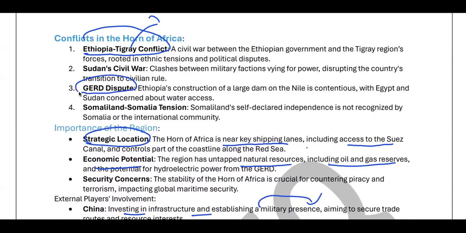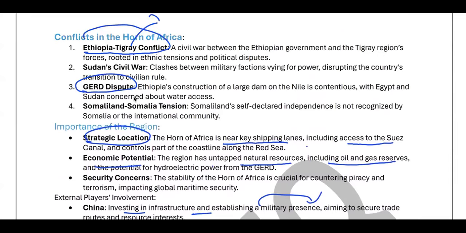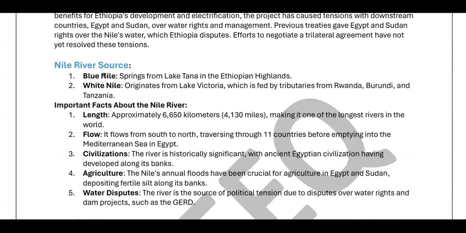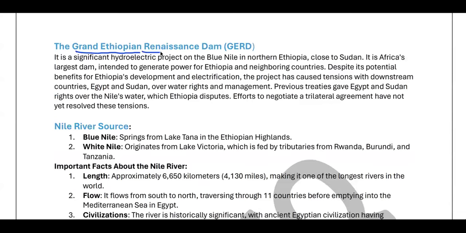What is this GERD dispute? This is nothing but the dam constructed on the Nile River. If you can see here, the Grand Ethiopian Renaissance Dam. What is this dam about?